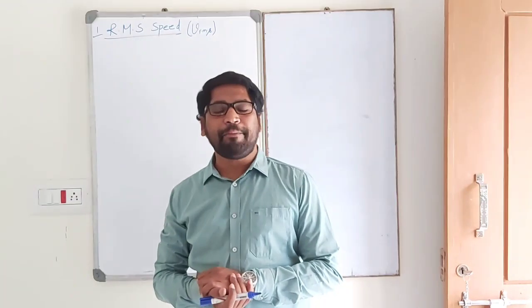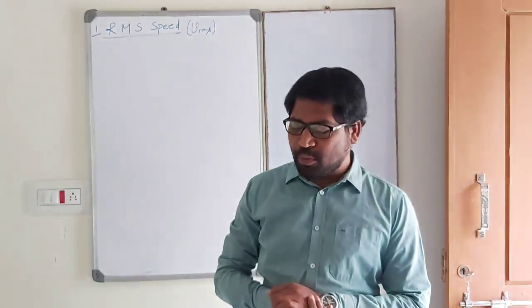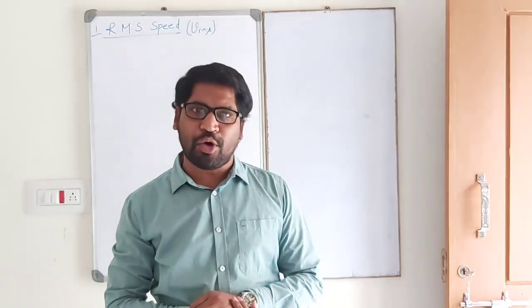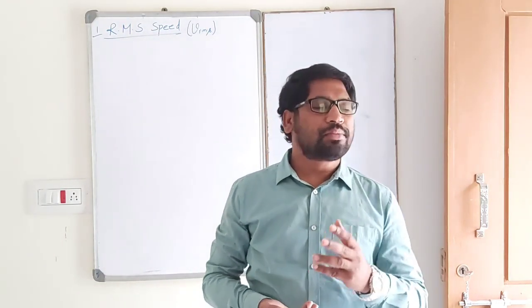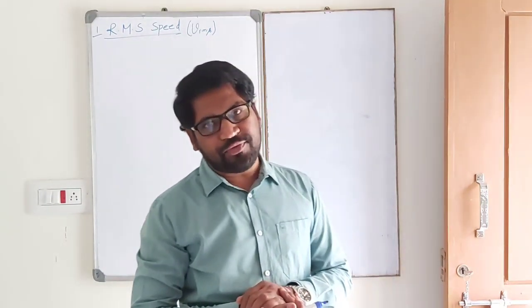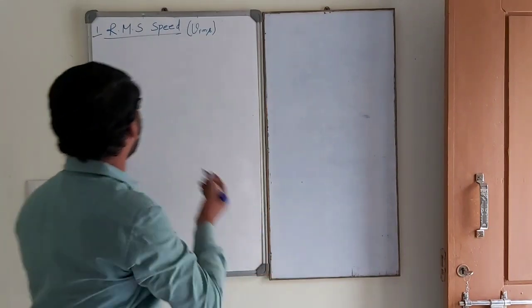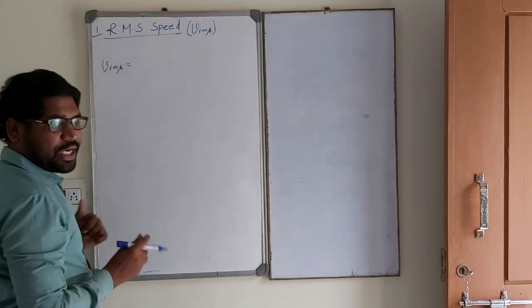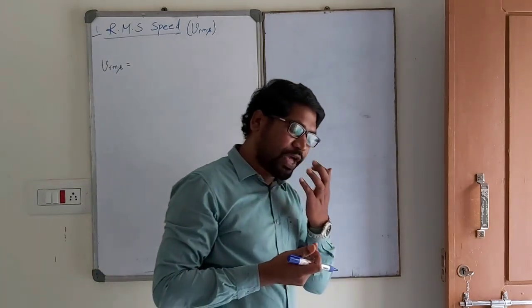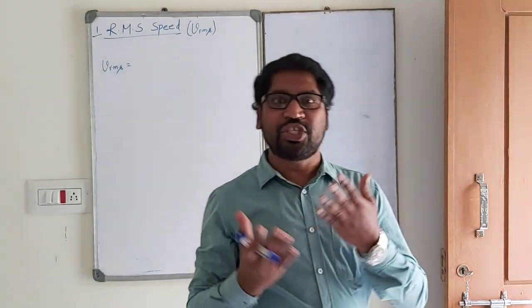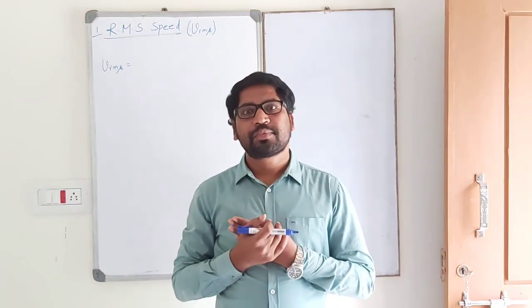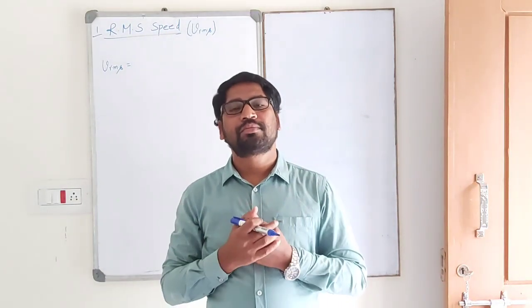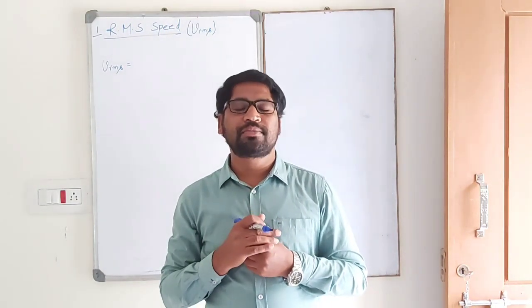Next, RMS speed. The gas molecules inside the cylinder possess a number of speeds. Those are mainly three types. First one is RMS speed. What is that RMS speed? Write down.